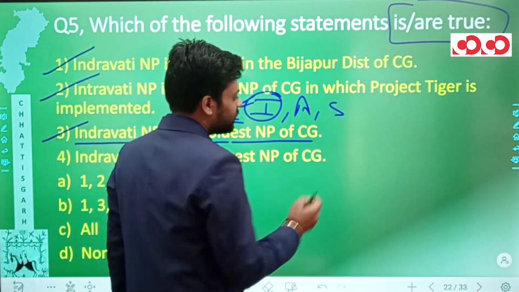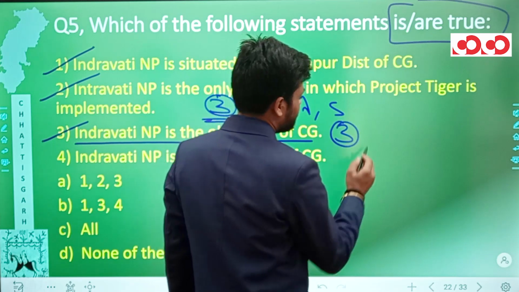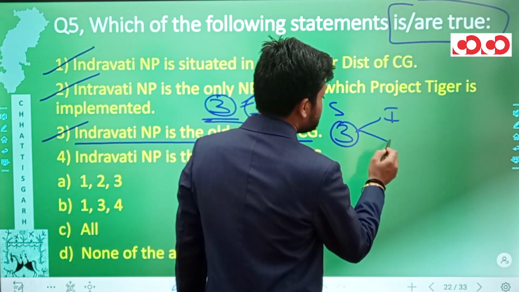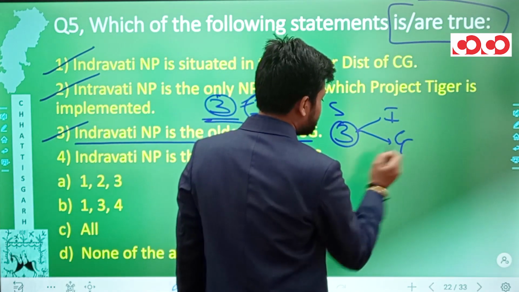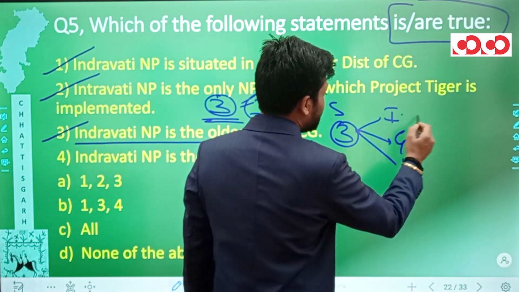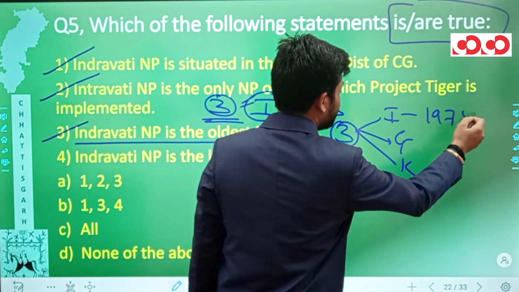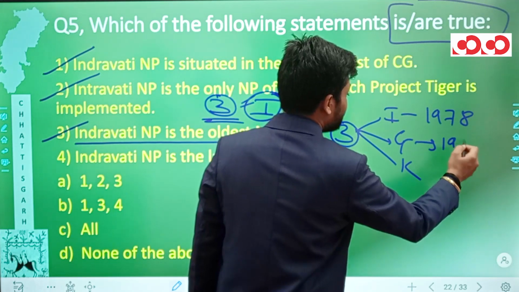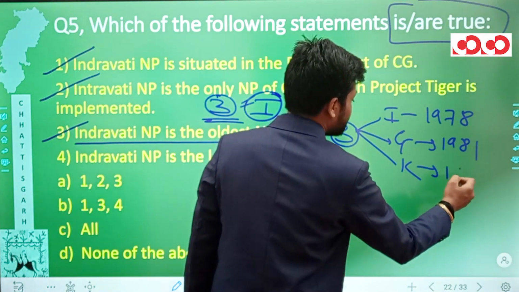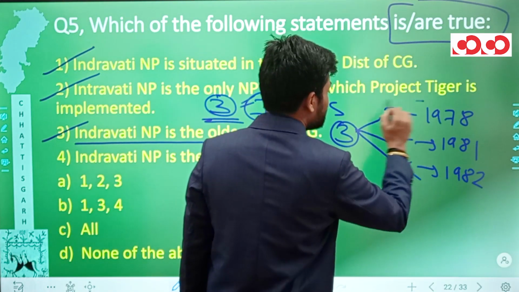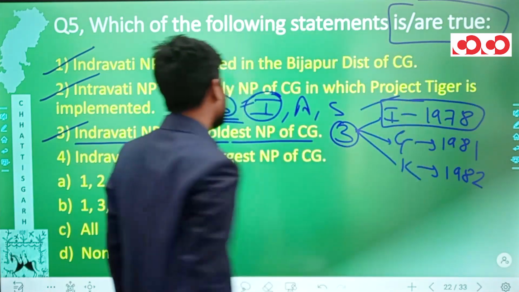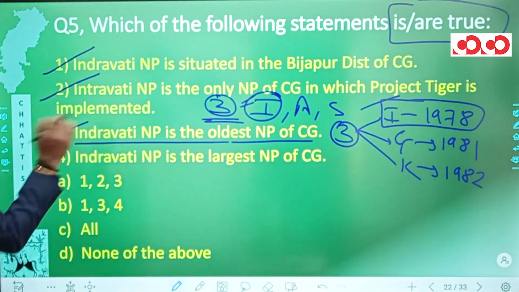But still, let me tell you, there are 3 national parks in Chhattisgarh. First is Indravati, second is Guru Ghansidas, and third is Kangir Valley. Indravati was declared in the year 1978, Guru Ghansidas was declared in the year 1981, and Kangir Valley was declared in the year 1982. So this Indravati National Park is the oldest national park of Chhattisgarh. So this statement is also correct.